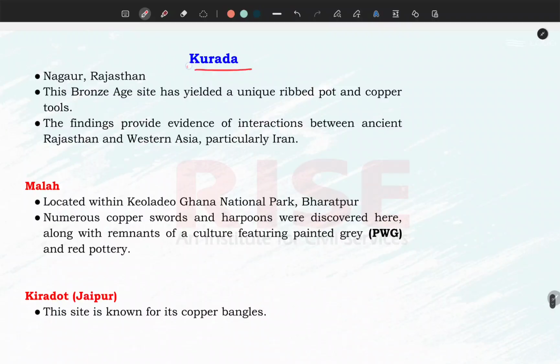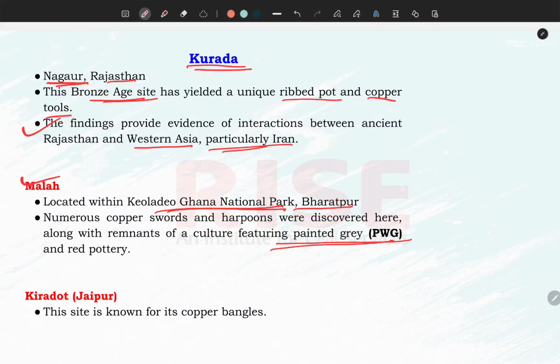Then Kuradi is a new thing. This question was asked, I think, in the 2021 RPSC exams. It is in Nagaur, Rajasthan. It is a Bronze age site. Unique ribbed pots and copper tools have been found from here. It is found that the people used to interact with Western Asia, particularly Iran, from this Kuradi region. Then Malah is in Bharatpur, Ghana National Park, and PGW pottery has been found.